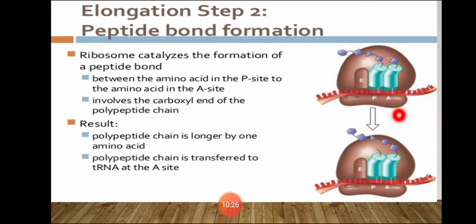At this time, the first tRNA at the P site is kicked off. Now, what is going to happen? The first tRNA that has entered already, when the peptide chain moves to the A site, at the same time the tRNA moves to the E site. E site means exit site. So from the E site, the tRNA is kicked off.